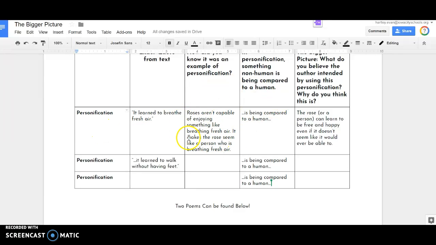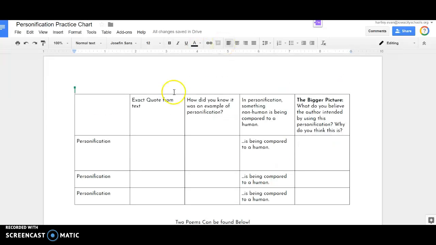You can see the first row is done for you. It's got an example, an explanation of how I knew it was personification, and then I'll finish this part in a second. And it's got the most important part, which we're going to call the bigger picture, which is the whole point of personification. Why did the author use personification, and what is the effect of it on the poem or the story or whatever it is that you're reading.